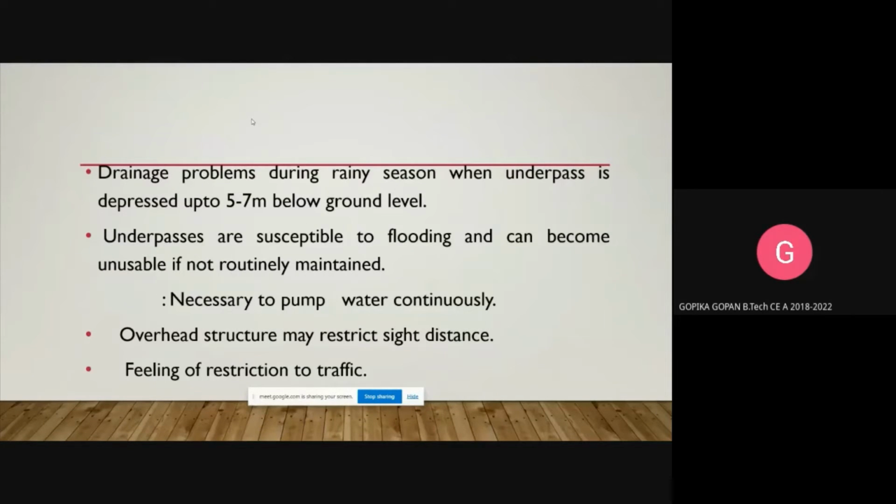If we are excavating 5 to 7 meters below ground level, drainage problems will occur during the rainy season. Therefore, the underpasses are susceptible to flooding and can become unusable, so it is necessary to pump water continuously. Another disadvantage is that the overhead structure may restrict side distance, and we may feel a restriction to traffic.